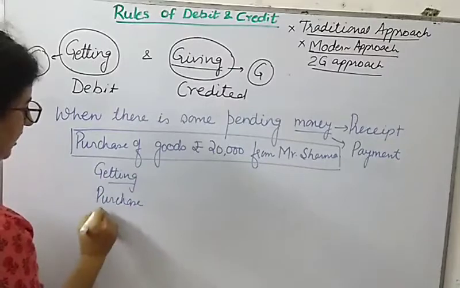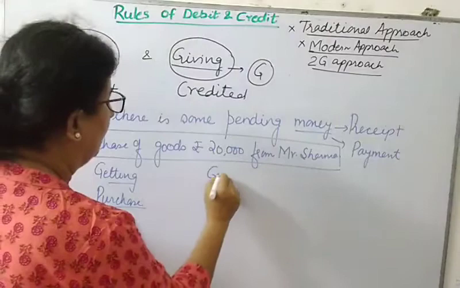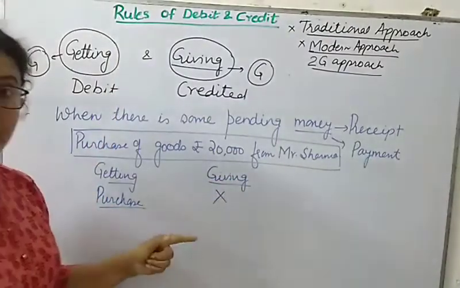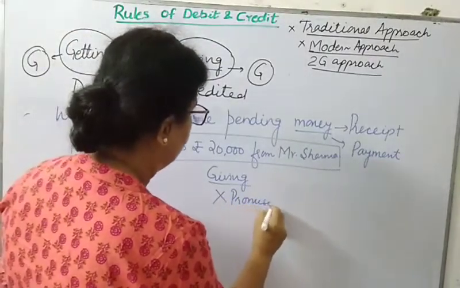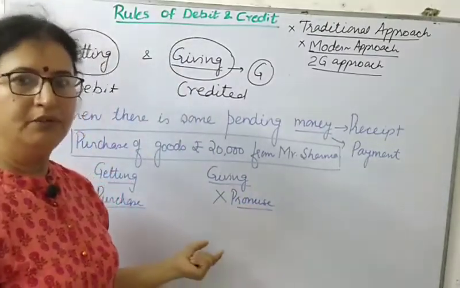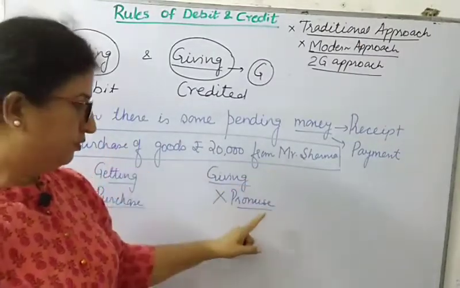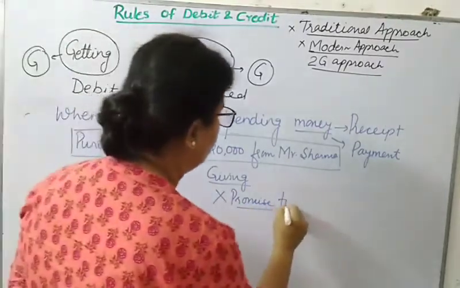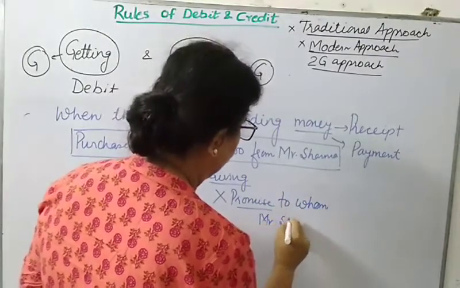I told you the reason for writing purchases. Business is getting purchase, and what business is giving is nothing, but I am giving a promise. I am giving a promise that I'll be making the payment in future. Because I have been doing this business for the last 20 years, I am an old customer of Mr. Sharma, so he will allow me. So to whom am I giving this promise? I am giving this promise to Mr. Sharma.